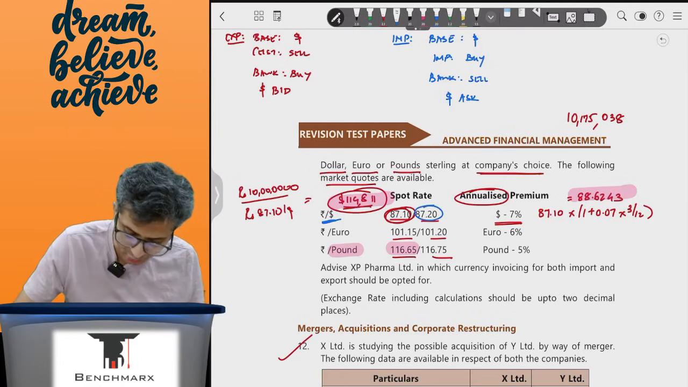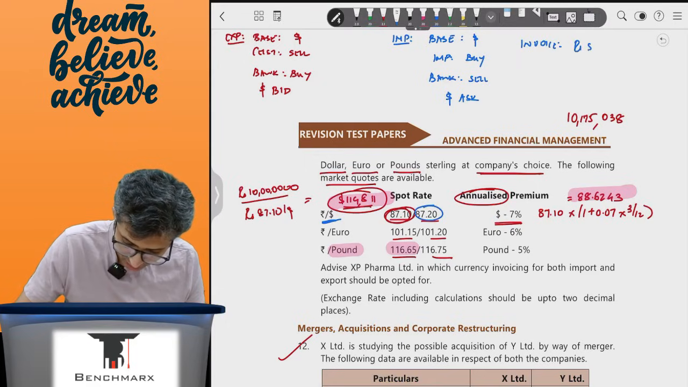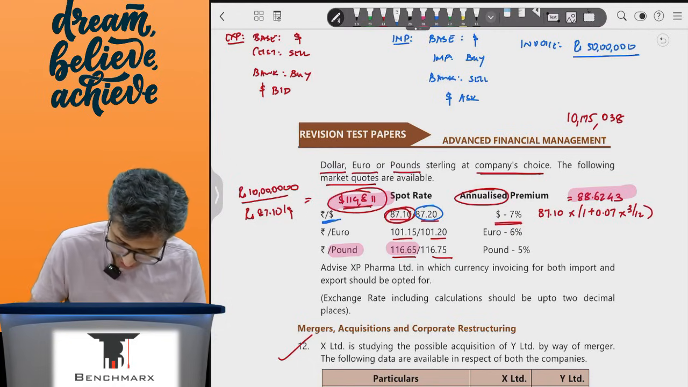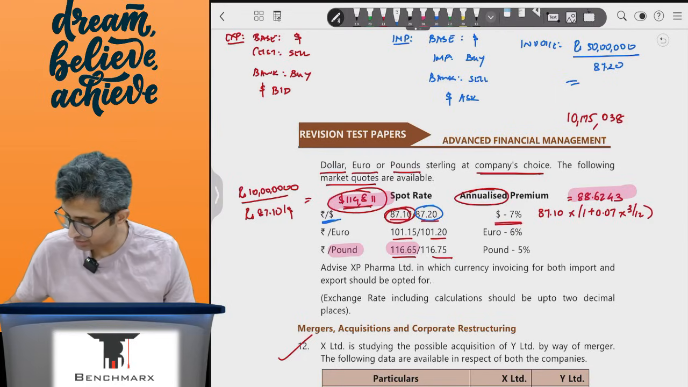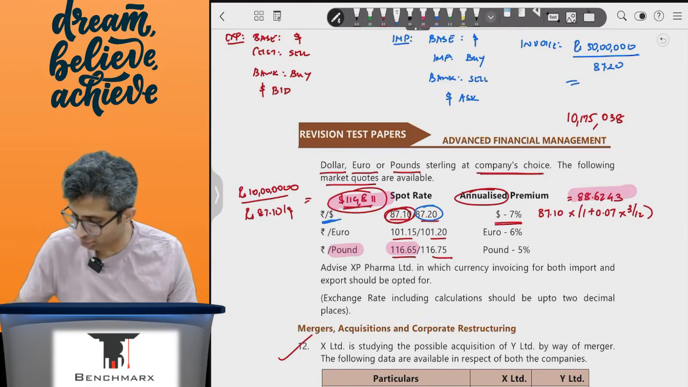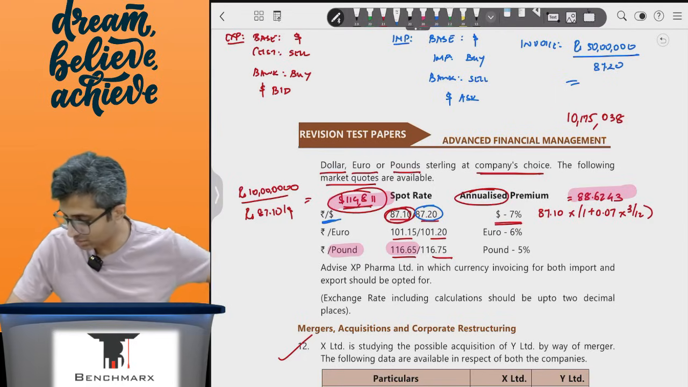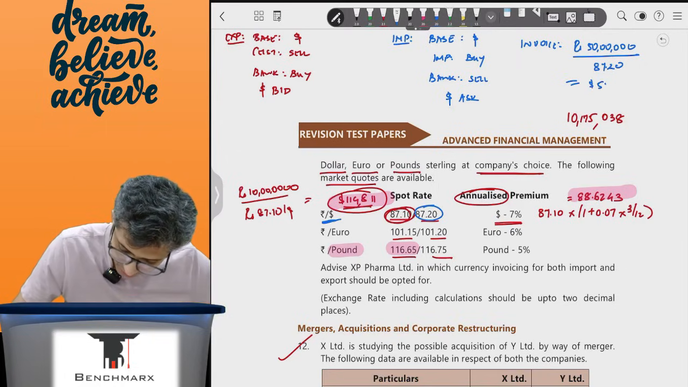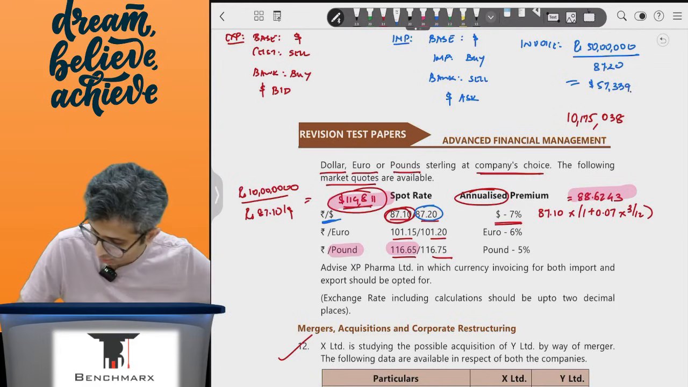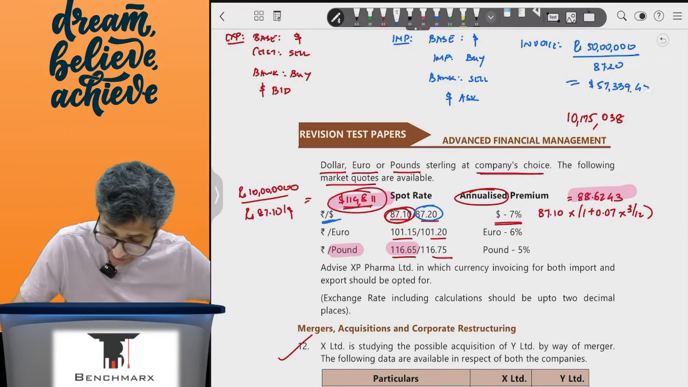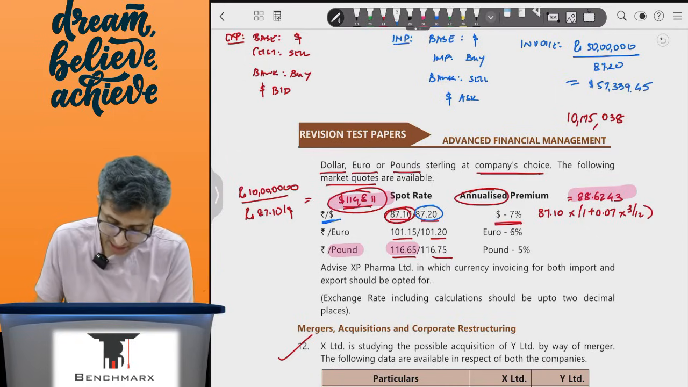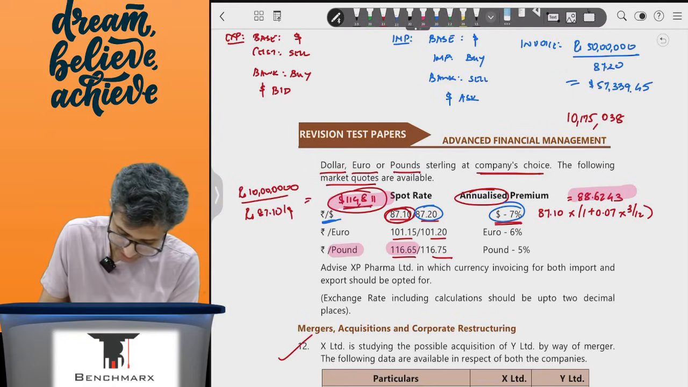So if I want to denominate the invoice, for example, in dollars, so 5 million is 50 lakhs, 50 lakhs divided by 87.20 will come to $57,339. However, you don't have to pay this now. You have to pay this after 6 months. This is slightly different. This is after 6 months. After 6 months, the rate would be what? Well, 87.2. Just a second.